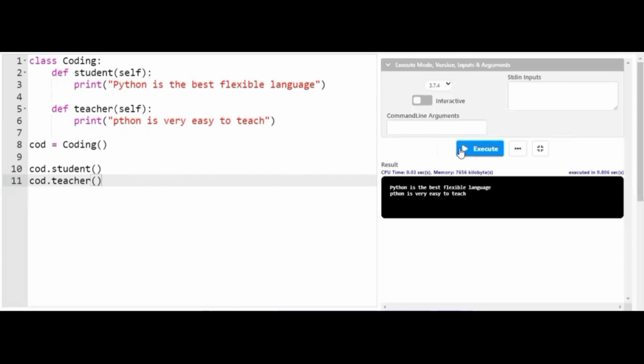The primary objective of an object is to access the attributes and behavior that are designed for a particular class. Here I have declared cod as an object for the coding class. This cod is accessible only for the coding class, not for other classes. In every programming language, if I create an object, that object will be particular only to the class it is created for, not for every class inside a Java programming language or a project.